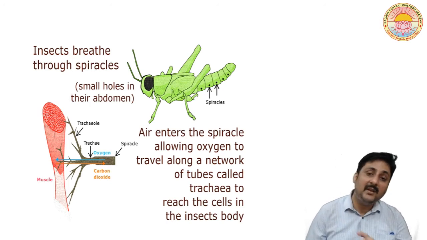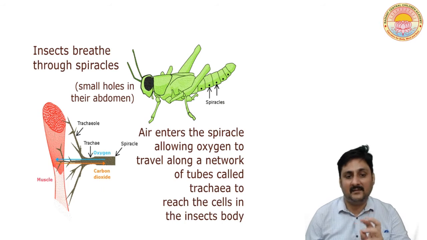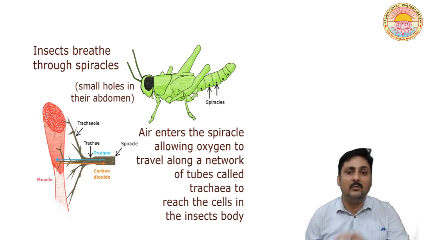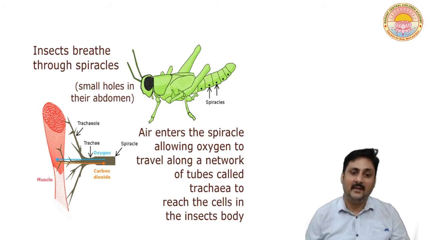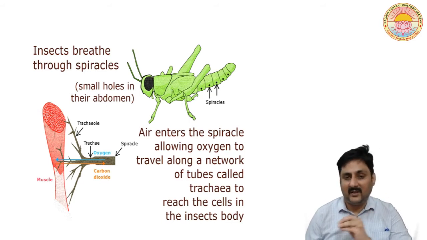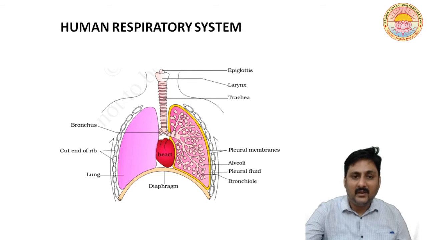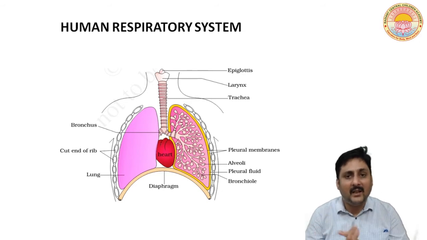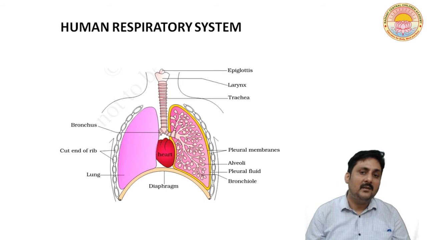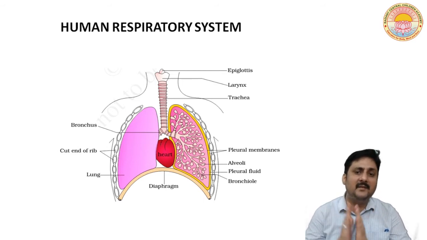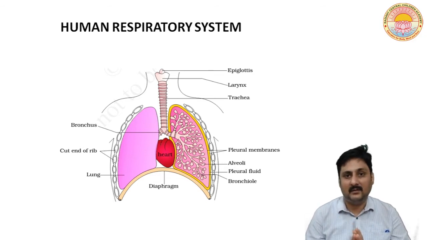Insects breathe through spiracles, minute holes in their abdomen which allow the oxygen to pass inside. The network of tubes formed inside the body is called trachea. I've already told you. Now in higher organisms such as amphibians, reptiles, birds and mammals, they have lungs.